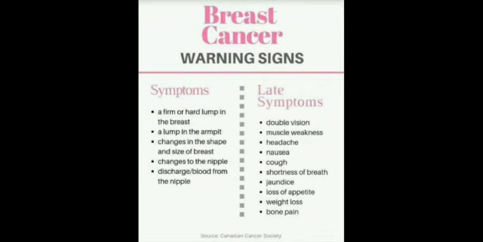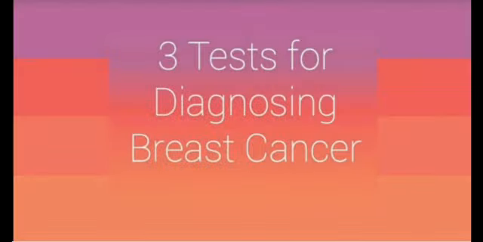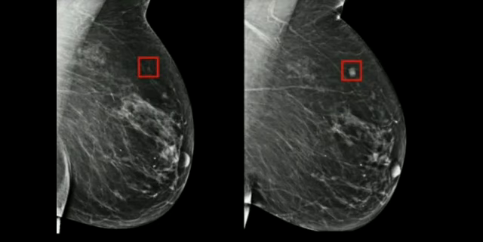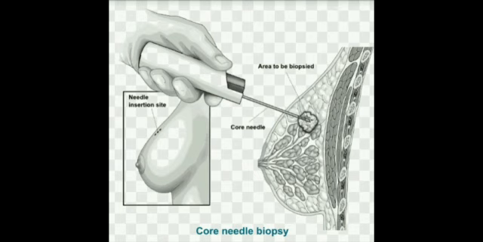Breast cancer symptoms are a firm or hard lump in the breast, a lump in the armpit, and changes in the shape and size of the breast. Late symptoms are double vision, etc. Tests for diagnosing breast cancer include the mammogram. A mammogram is an X-ray picture of the breast. Doctors use a mammogram to look for early signs of breast cancer.